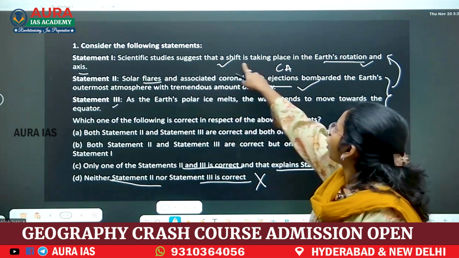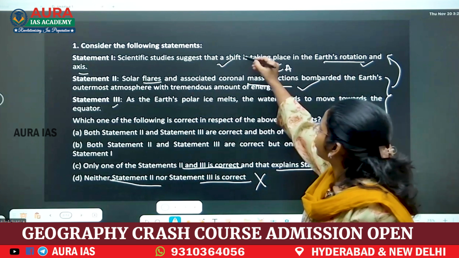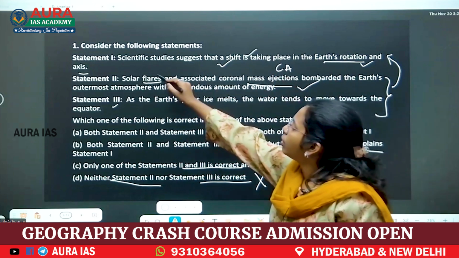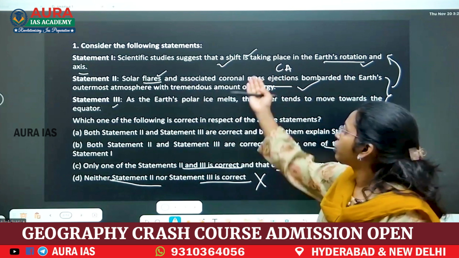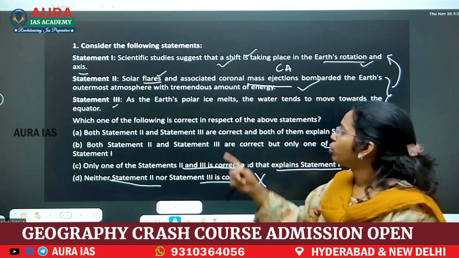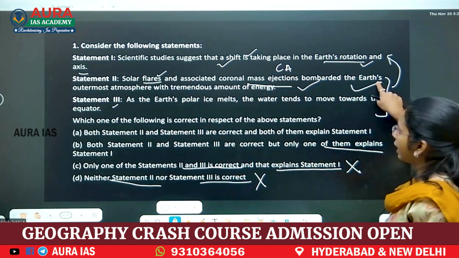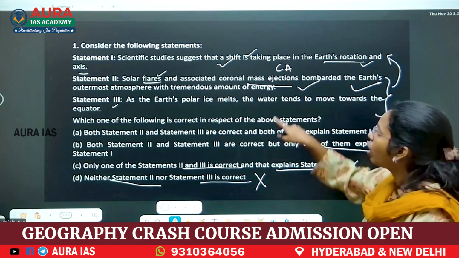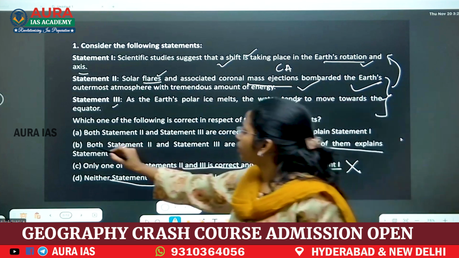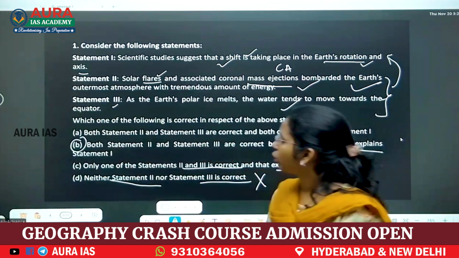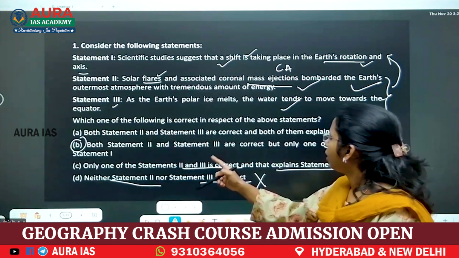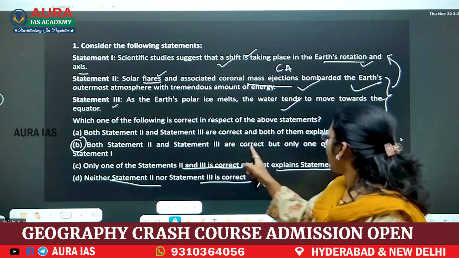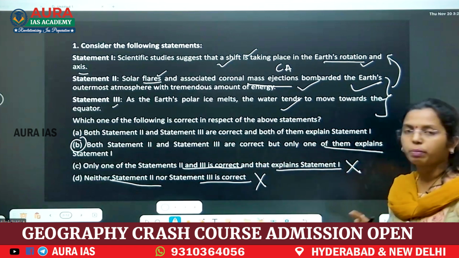See, whenever you talk about this shift, it has nothing to do with solar flares, right? So this statement is correct, but this does not explain statement 1. So what will be the option? B will be the option. Both statement 2 and 3 are correct, but only one of them explains statement 1.